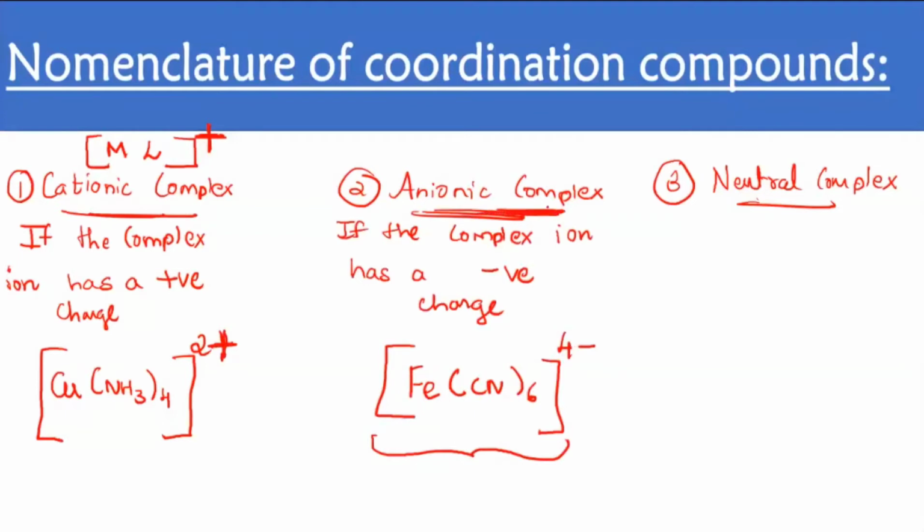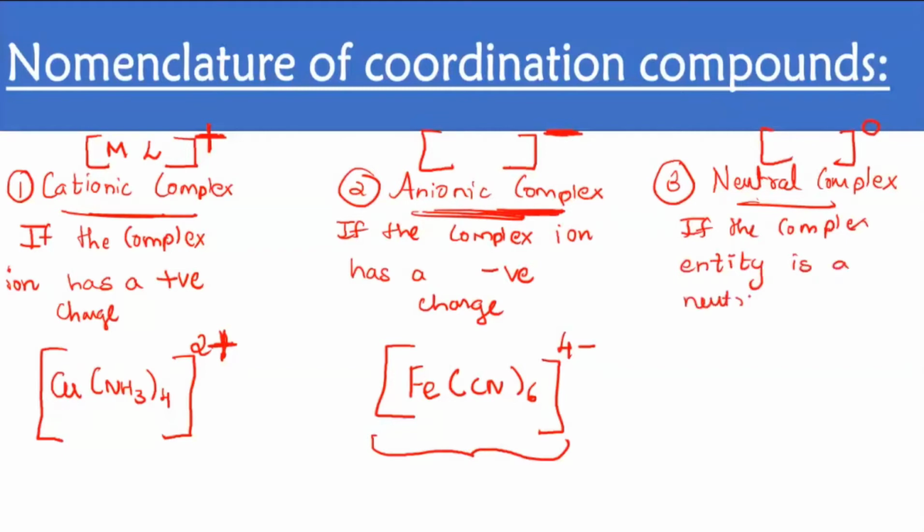Clear now? The last one is neutral. Neutral means the complex doesn't carry any charge. Here the whole complex carried a negative charge, but neutral means the whole complex carries zero charge. If the complex entity, I'll write entity because they are not ions now, is a neutral species, then it is called a neutral complex.